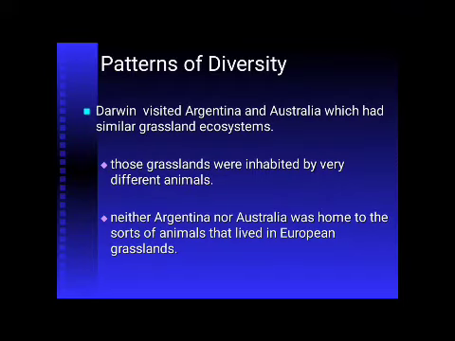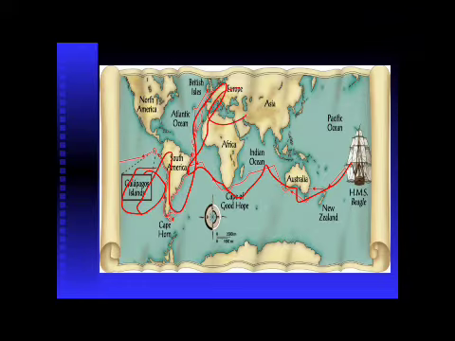Pattern of diversity. Darwin visited Argentina and Australia, which had similar grassland ecosystems. Those grasslands were inhabited by very different animals. Neither Argentina nor Australia was home to the sorts of animals that lived in European grasslands. He concluded that neither was home to the sorts of animals that live here, in Europe.